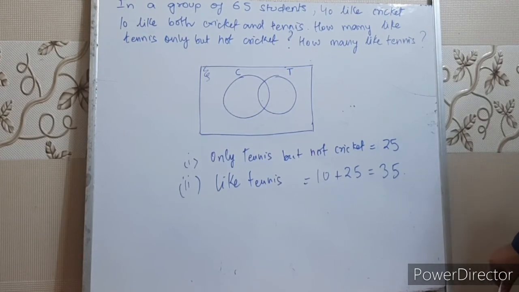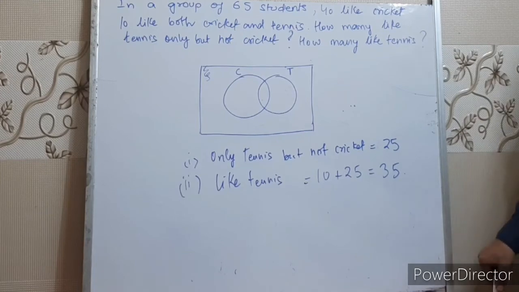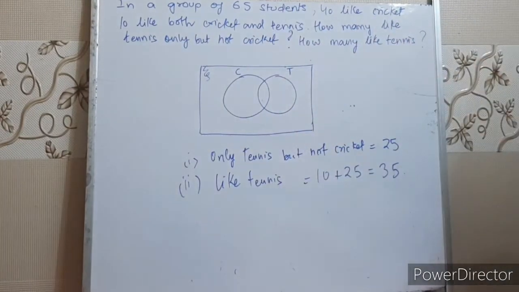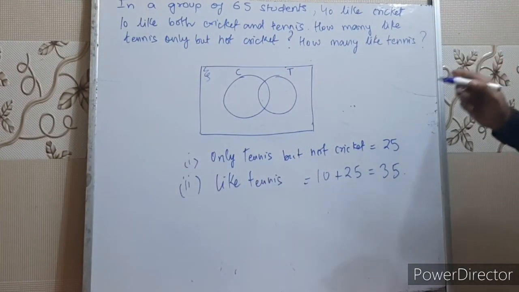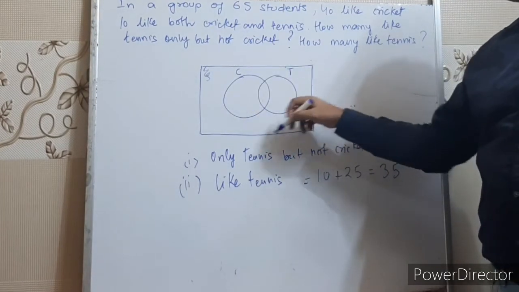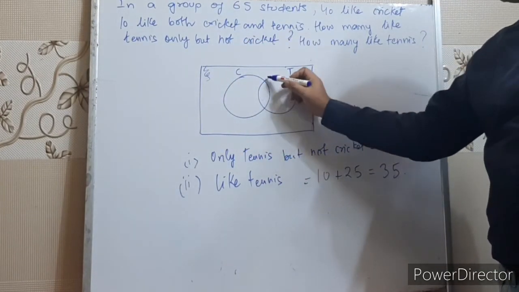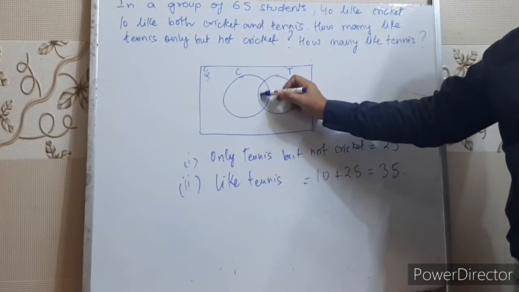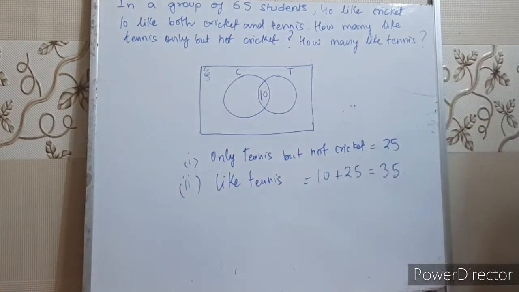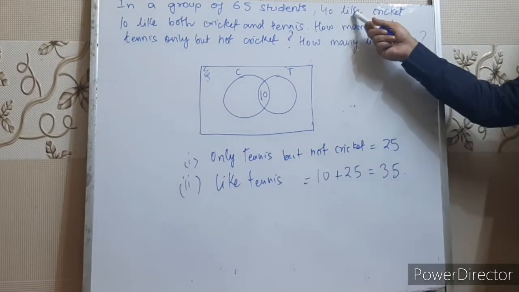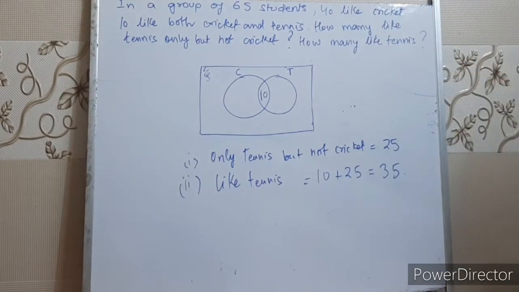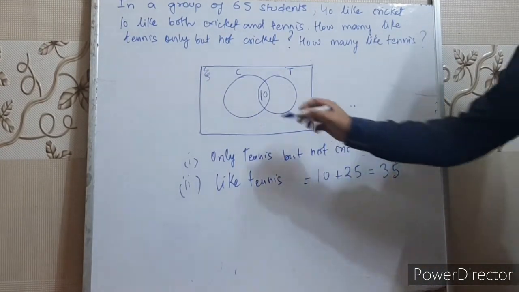Right, children? So whatever information we are given, let's represent that information on the Venn diagram. The question says 10 like both cricket and tennis. So 10 students like both cricket and tennis. So for the intersection of cricket and tennis, we draw the Venn diagram like this, and this intersection part shows those students who like cricket and tennis. So how many students are there? 10. So we write 10 here. Now the question says 40 like cricket. So in these 40 children who like cricket, 10 students are also included who like cricket and tennis. So how many are left? 30.